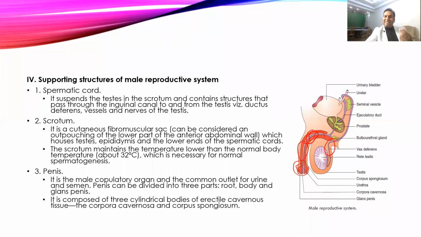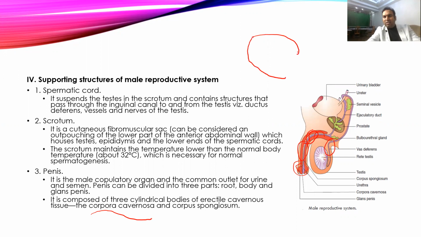So it increases the stiffness of the penis, and the stiffness is provided by the corpus cavernosa. If you cross section this penis, you will find three cylindrical bodies. Out of these, two are the corpus cavernosa and one is the corpus spongiosum. So if you cross section the penis, you will see a structure like this, with two corpus cavernosa and one corpus spongiosum.